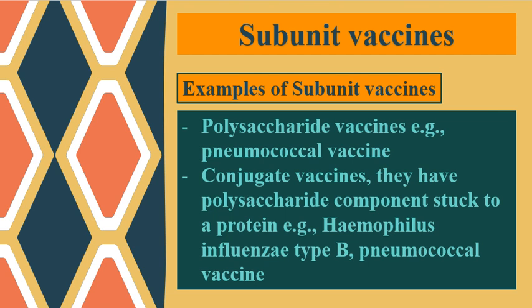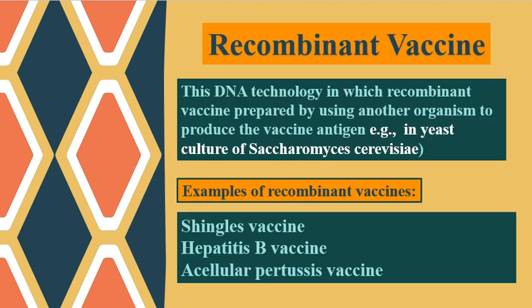Examples of subunit vaccines are polysaccharide vaccines, for example the pneumococcal vaccine, and conjugate vaccines. They have polysaccharide components attached to a protein, for example Haemophilus influenzae type B or pneumococcal vaccine.